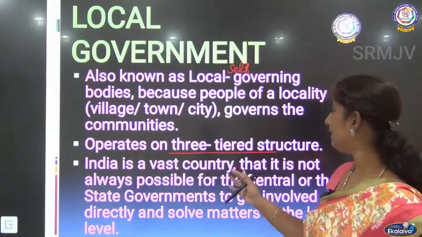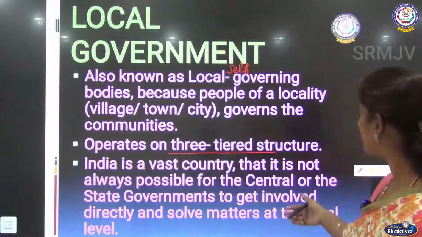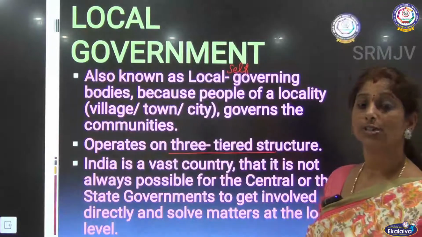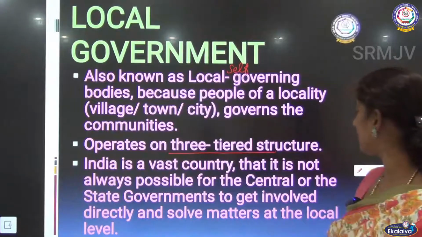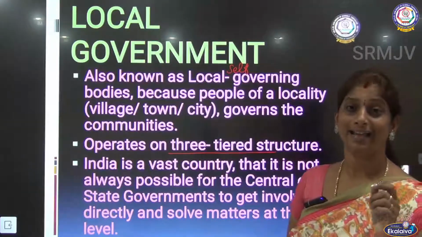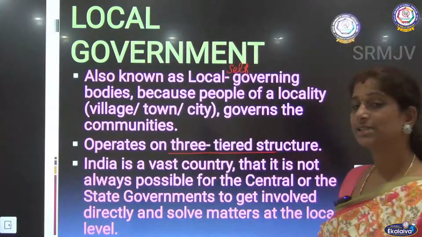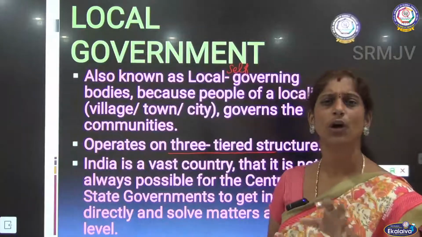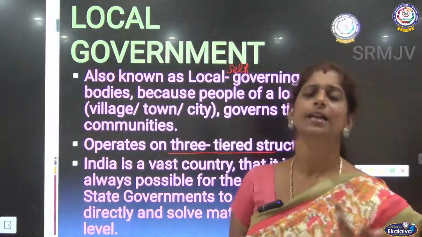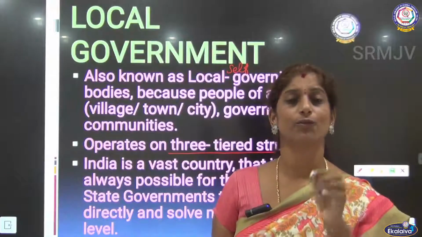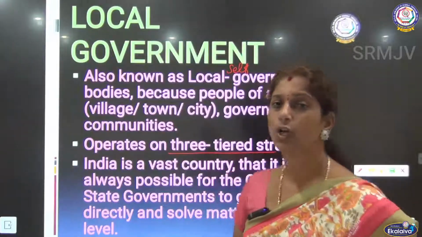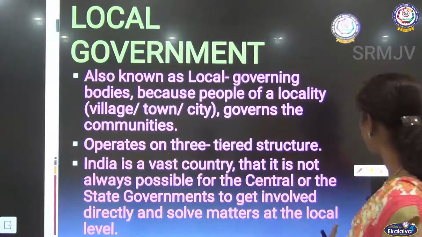So here you can see India is a vast country that it is not always possible for the central or the state governments to get involved directly and solve matters at the local level. So when it is a small issue within a particular place, it can be solved by themselves. So for that purpose we are having this local government, right?